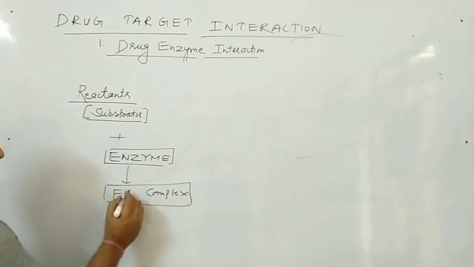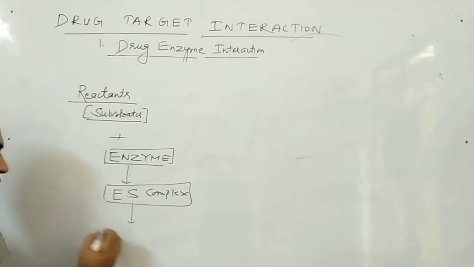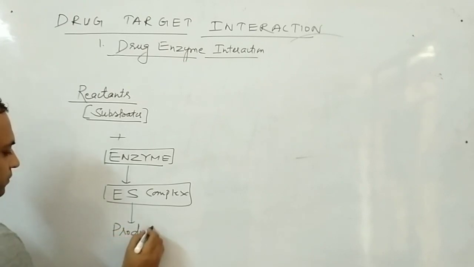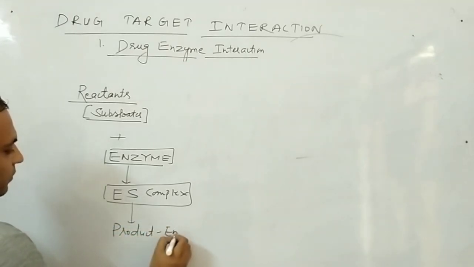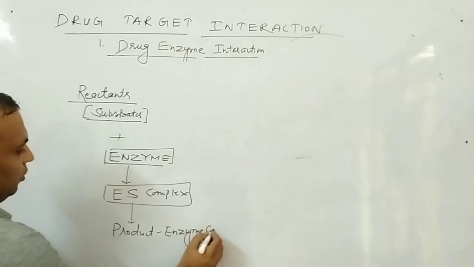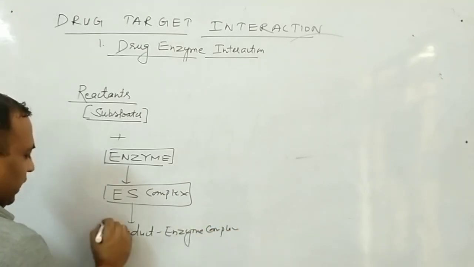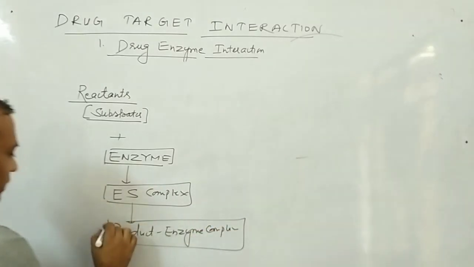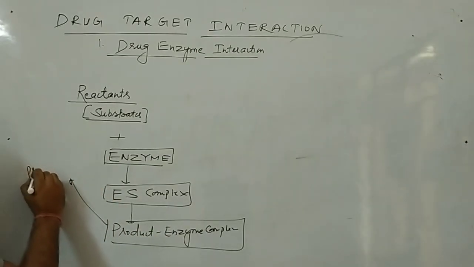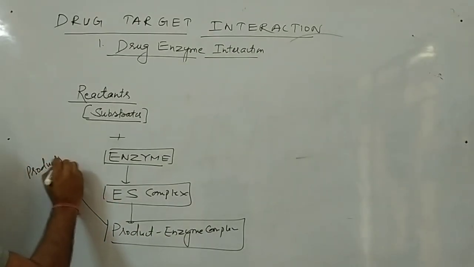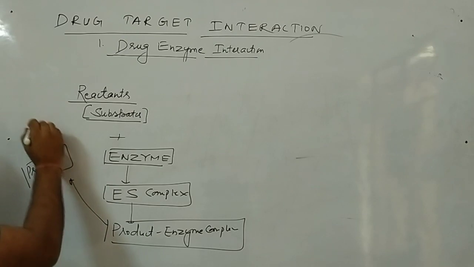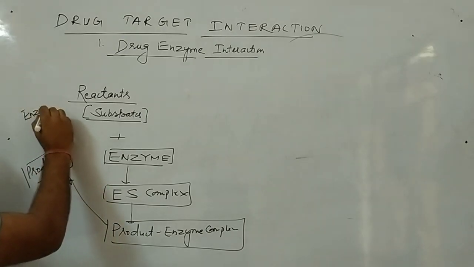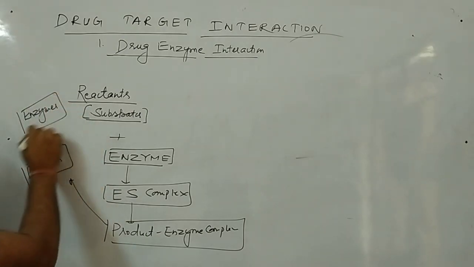This enzyme substrate complex then converts into product enzyme complex, and ultimately the products and enzymes are separate.